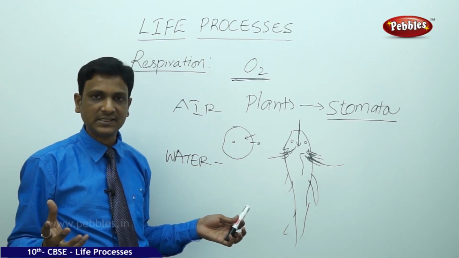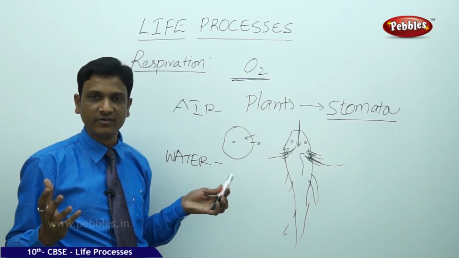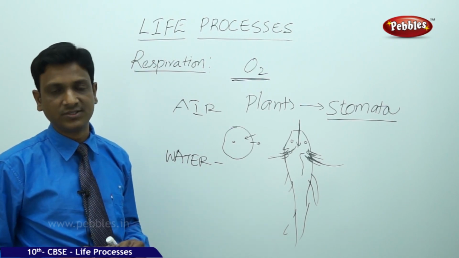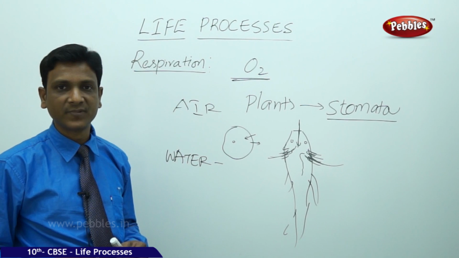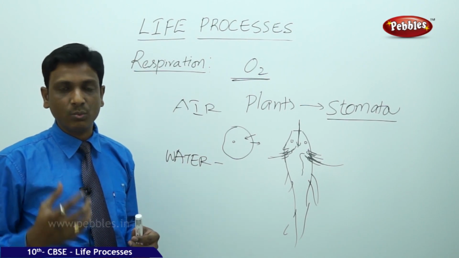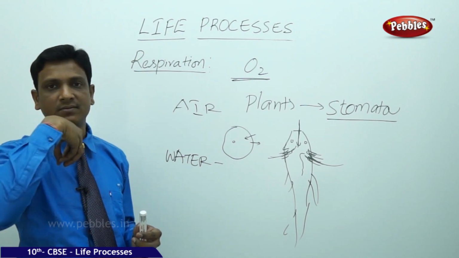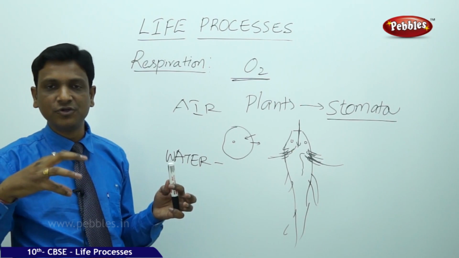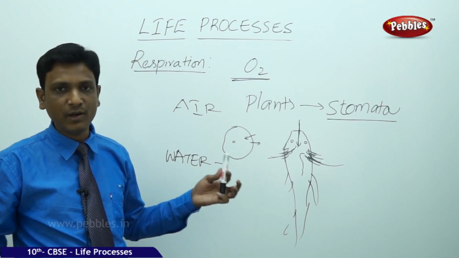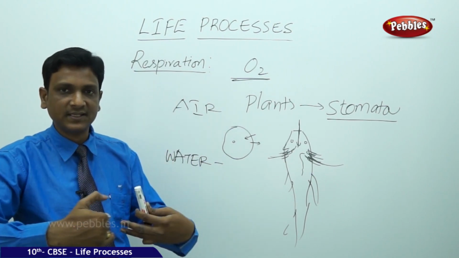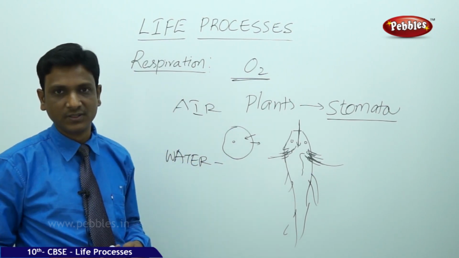Terrestrial animals have plenty of oxygen, 21% of oxygen in the atmosphere, and they have developed special structures to absorb the oxygen. Even in terrestrial organisms like human beings, we have to take the air into a special structure where the absorption, diffusion of oxygen takes place. We need a lot of oxygen, so definitely we need a lot of surface for the process of diffusion.